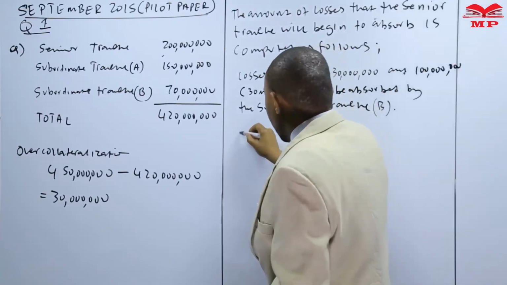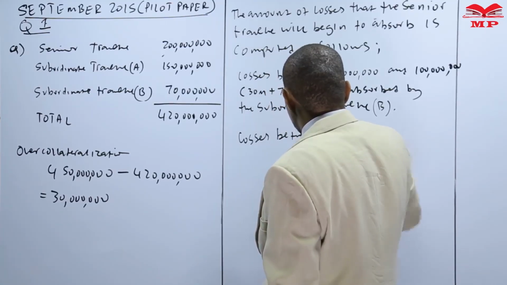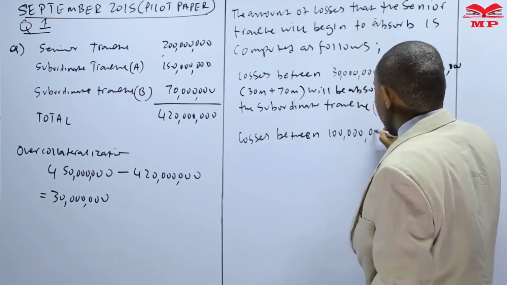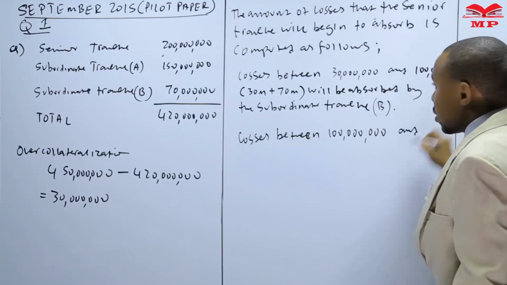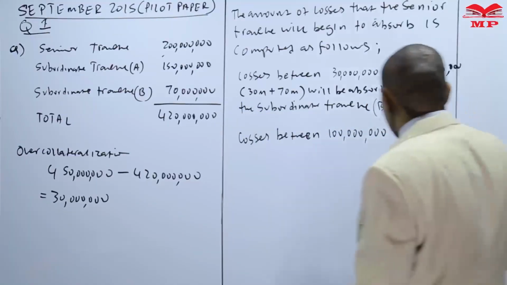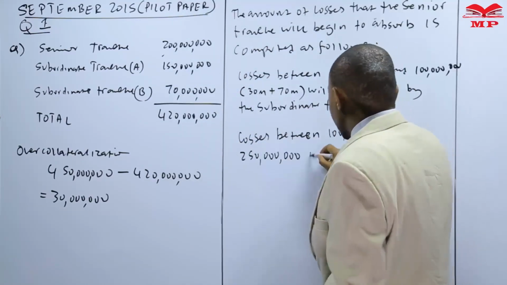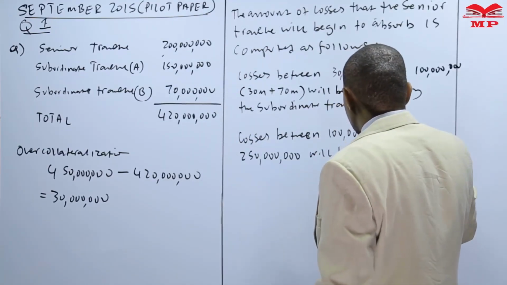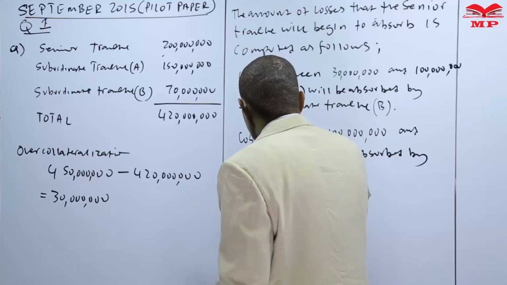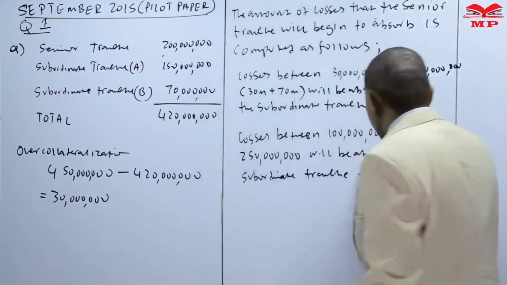A new line, we can say losses between the previous value of 100 million and now this 100 million plus the 150 million, we say 250 million. 250 million will be absorbed by subordinate tranche A.